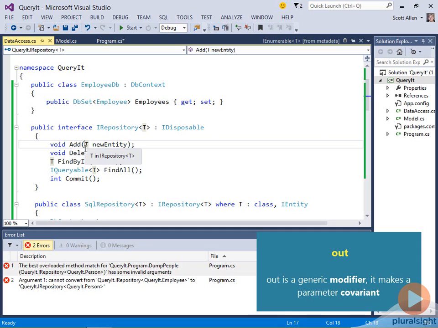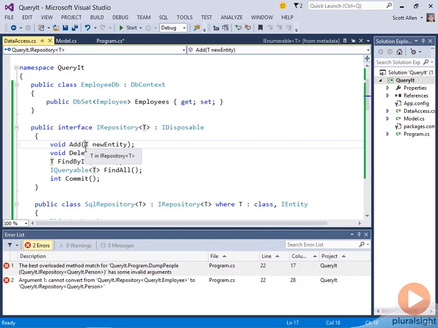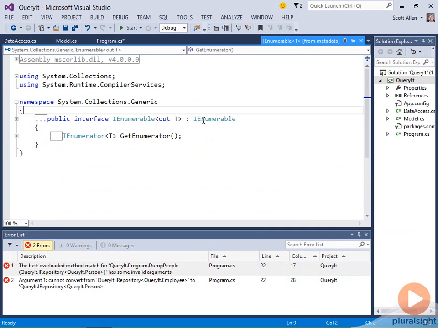This is what we call an invariant generic type parameter. As the name implies, there is no variance, there's no wiggle room. The generic type used as an argument is the type we have to use. There is no ability to treat an IRepository of employee as an IRepository of person. Doing that requires covariance and this out modifier.